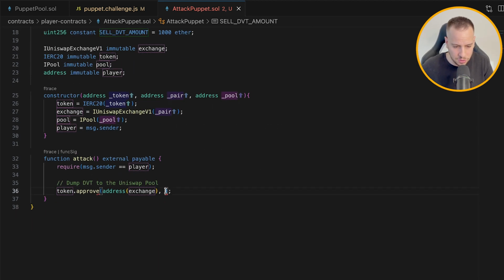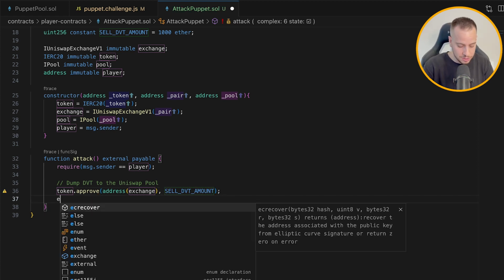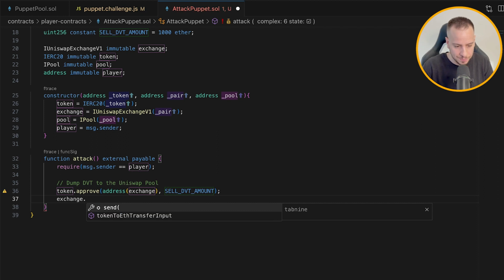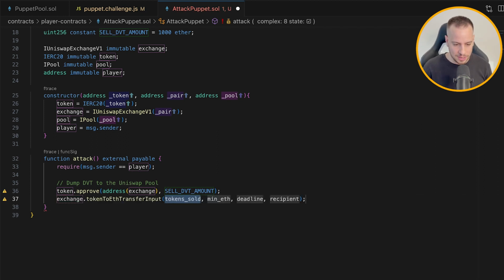amount that we defined to approve this amount of tokens, and now we can actually swap the tokens. So we'll do something like exchange.tokenToEthTransferInput. And I love Tabnine, it always auto-completes for me, but this time it gives bad parameters. So this should be the tokens sold, this amount.